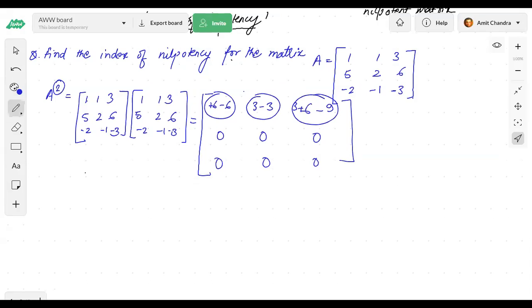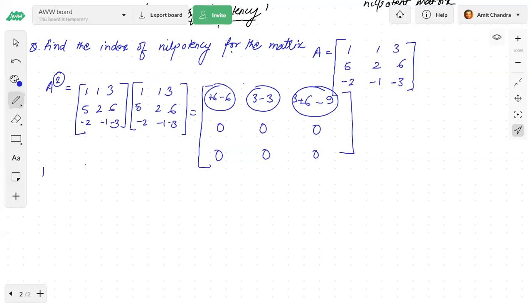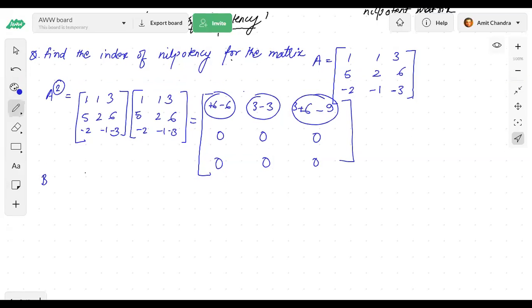If I have to check for the index of nilpotency, and somebody is asking me whether some matrix B is given. But this is minus 3. I wrote 3 now, just check, this is minus 3. Soumya, this is minus 3. Just change the question, then you will get it. Okay.